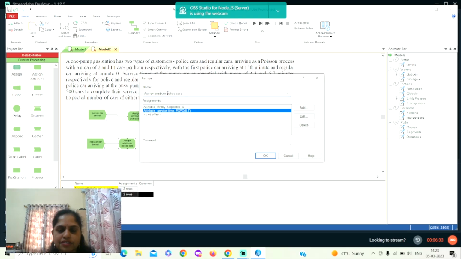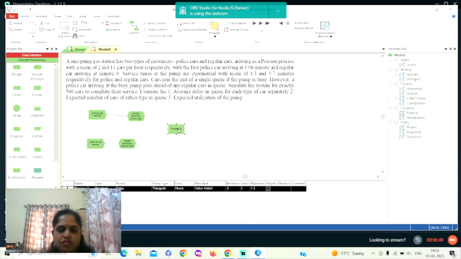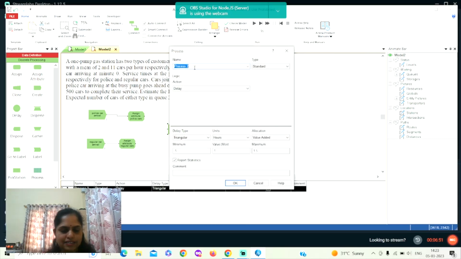I'll change the thing. This is for the regular cars. Once this is done, we create the service time here. We use a process module in order to give the service times. So I'll go this, give it as service. So this is the standard module.